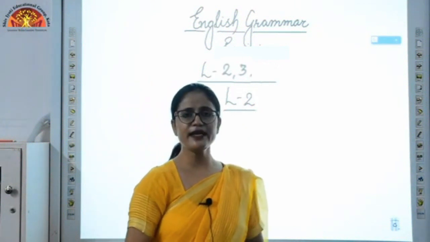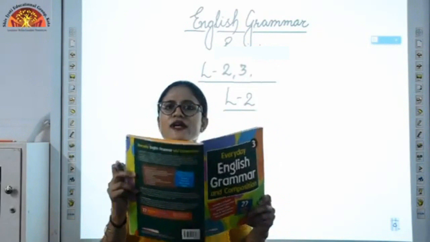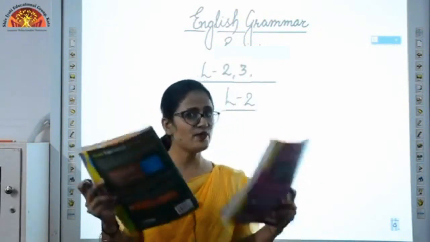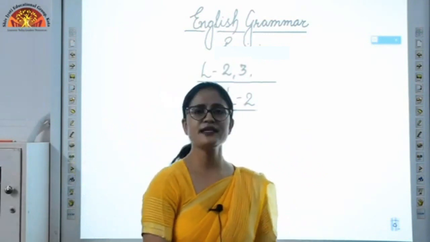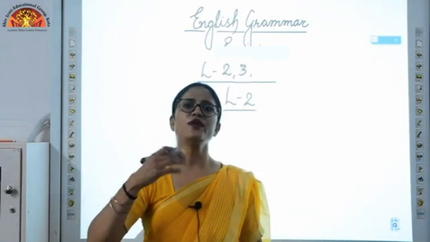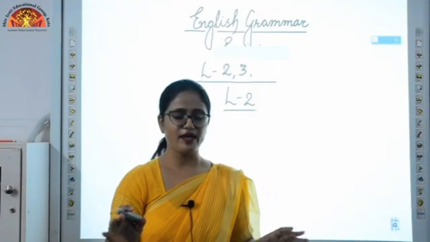So singular means whenever we are talking about a single thing. If I am talking about this book, it is singular. If I have these books also, it will become plural. So singular means a single thing. Plural means more than one, whether it can be 2, 3, 4, it can be any number, right?